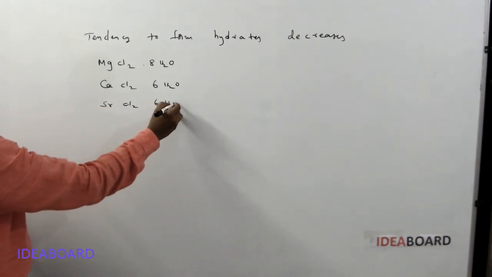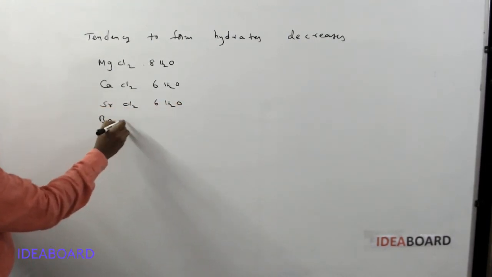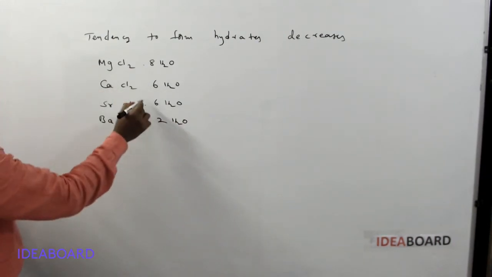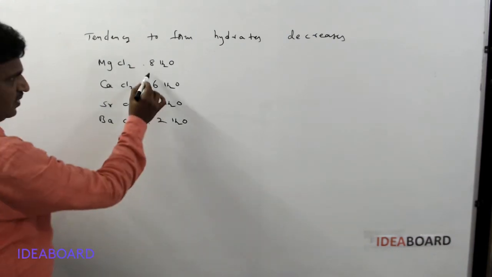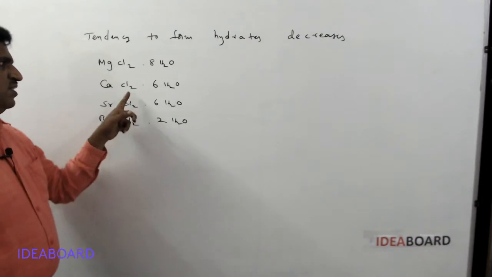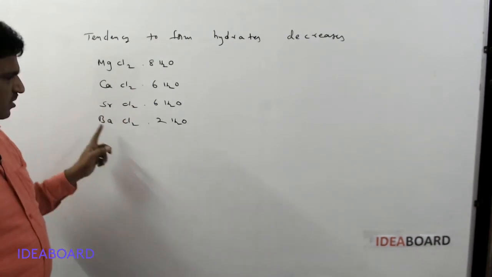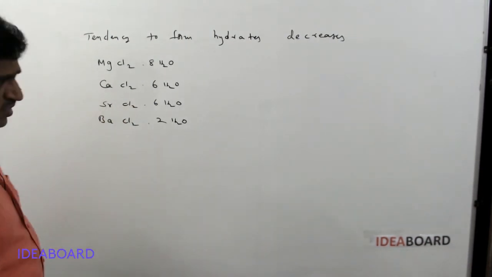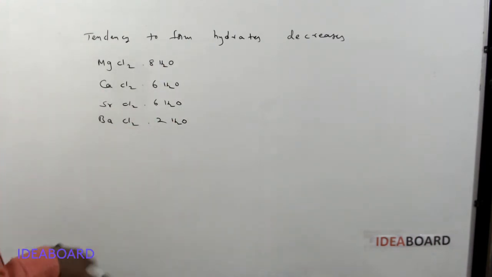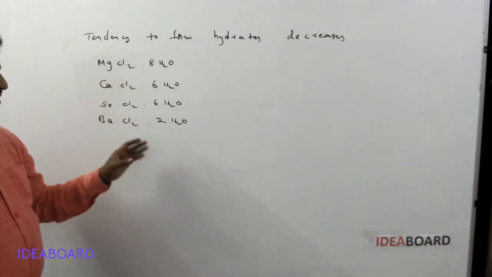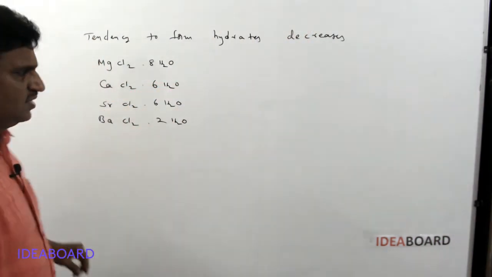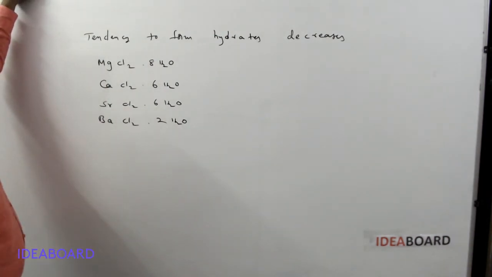SrCl2 6H2O is present. But BaCl2 2H2O is present. If you see this, MgCl2 has 8 water molecules surrounding it. CaCl2 6, SrCl2 6, but barium chloride only 2 water molecules. This means the number of water molecules accumulating around the halide is decreasing. This indicates that halide hydrate formation decreases from top to bottom.